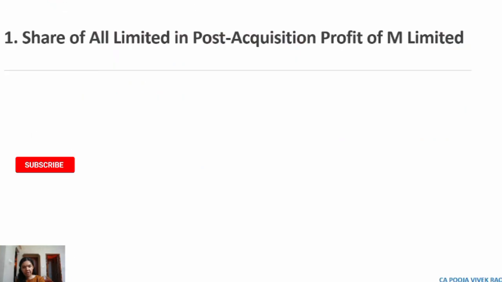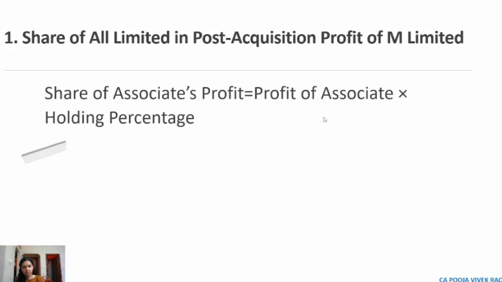So the share of All Limited's profit in M Limited, that is the post-acquisition profit of M Limited, is computed as follows. Share of associate's profit is equal to profit of the associate into holding percentage. So this is the formula. In this case, the profit of associate is 1 crore 50 lakhs and the holding percentage is 35%.